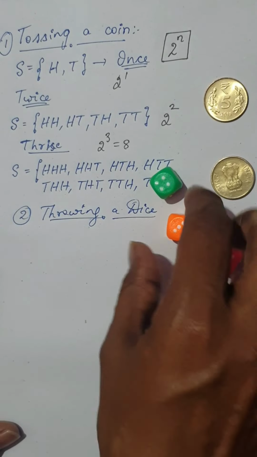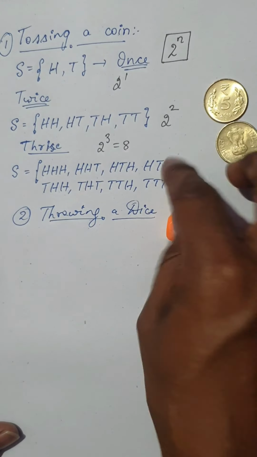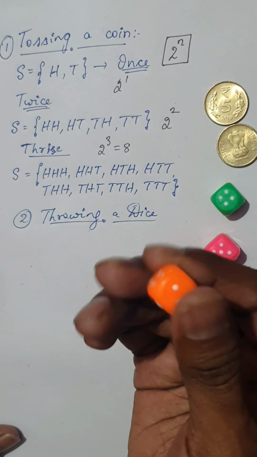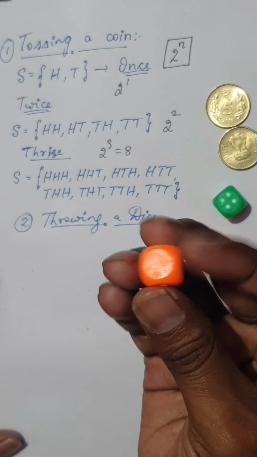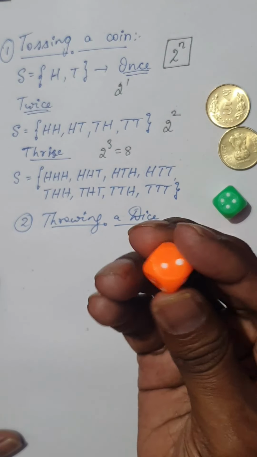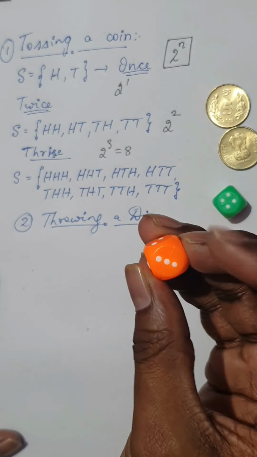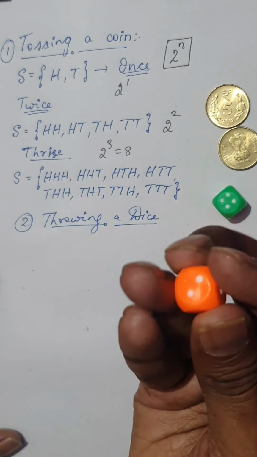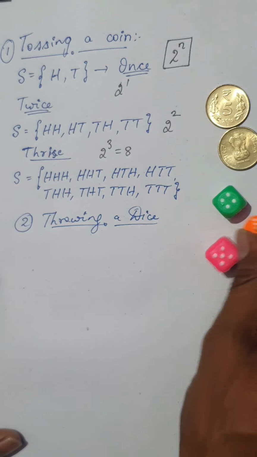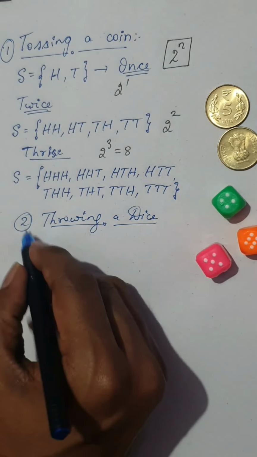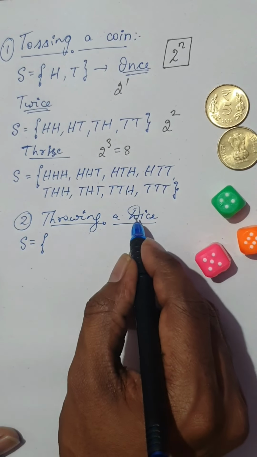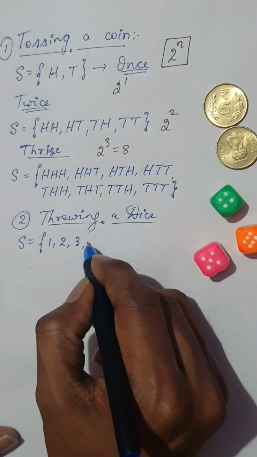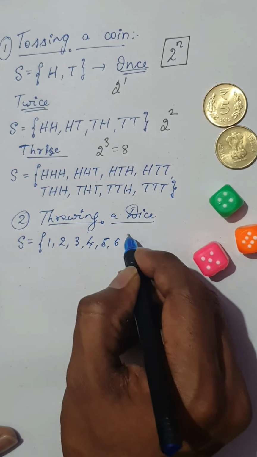We know a die will have 6 numbers, starting from 1, 2, 3, 4, 5, and finally 6. Therefore, the sample space of throwing a die once would be 1, 2, 3, 4, 5 and 6.